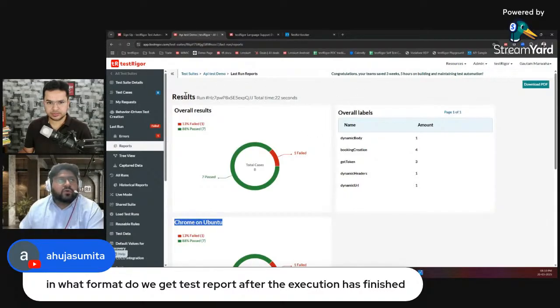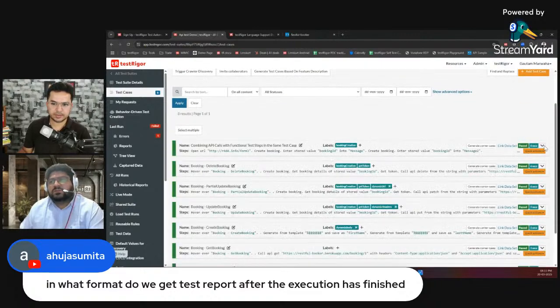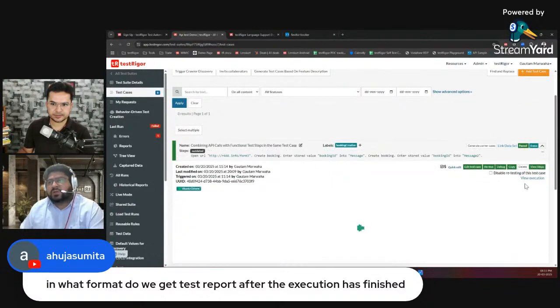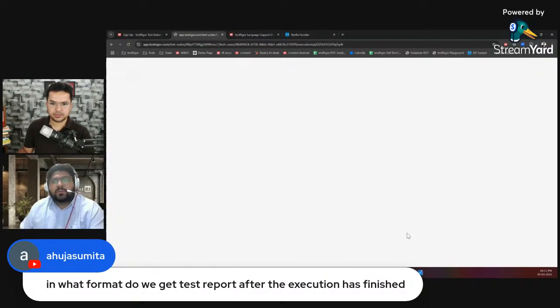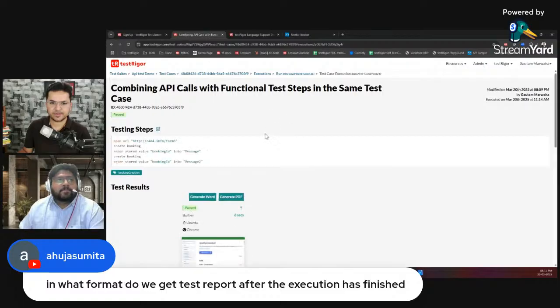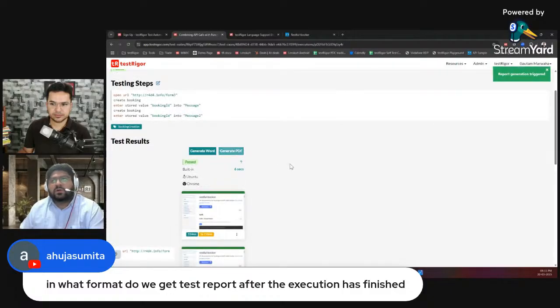But if you want to see an execution PDF for a single test case, you can come here. This is an API test case, but I can show you what you can do. Come here, click on this view execution, and you can download this complete execution as a PDF and a Word. There are two options like this, right? Generate PDF, generate Word. Let's see if it is currently working.